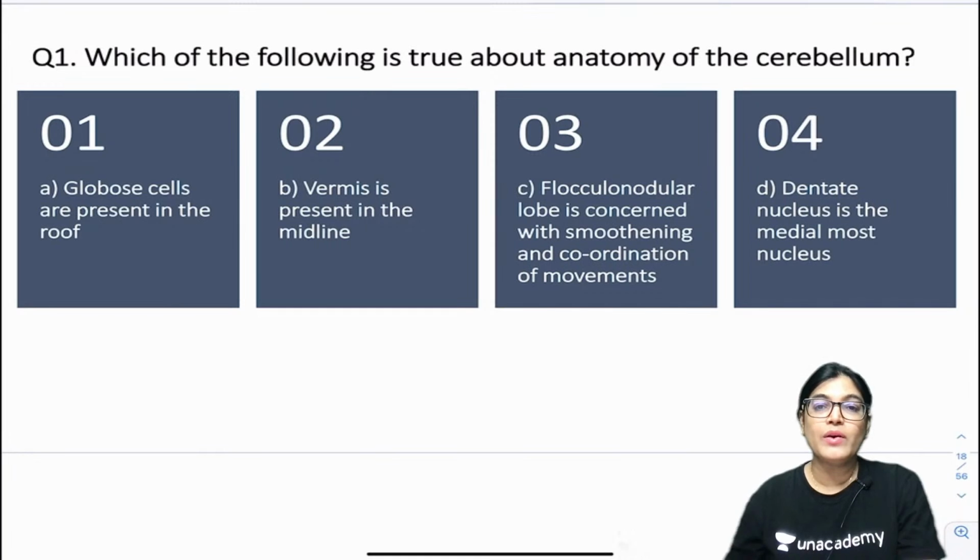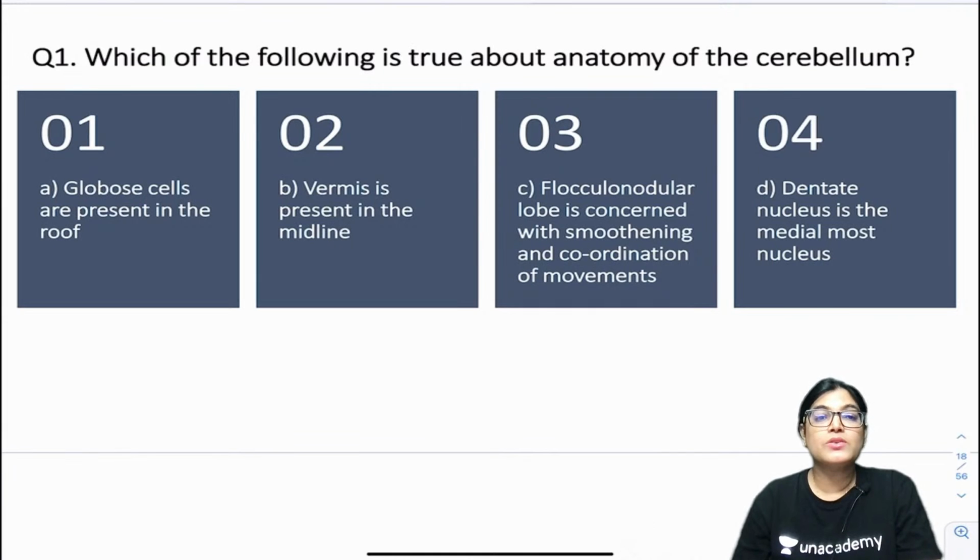Which of the following is true about the anatomy of cerebellum? Option 1: globose cells are present in the roof. Option 2: vermis is present in the midline. Option 3: flocculonodular lobe is concerned with smoothing and coordination of movement. Option 4: dentate nucleus is the medial most nucleus. So my dear friends, mark your correct answer. Which is the correct answer: 1, 2, 3 or 4? Your time begins now.